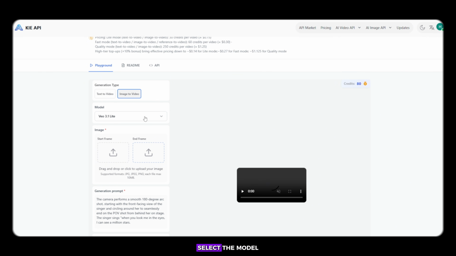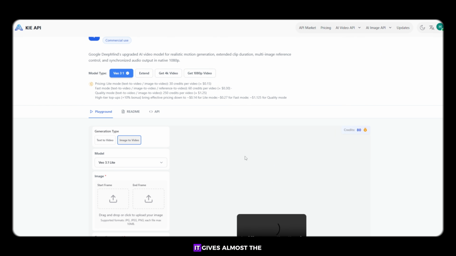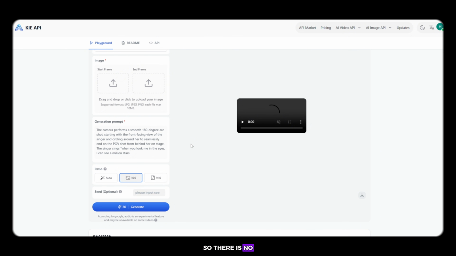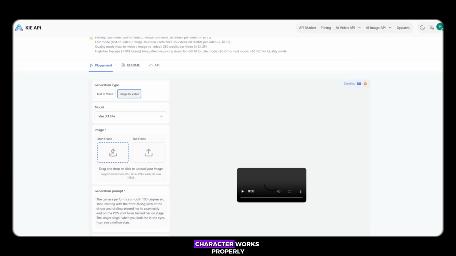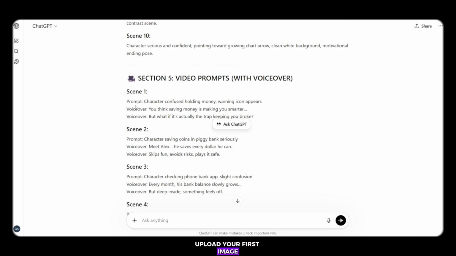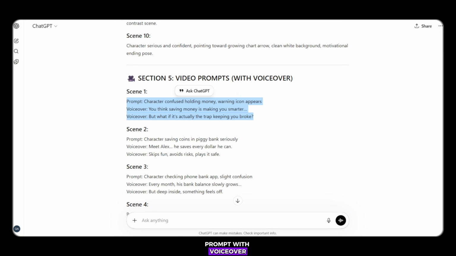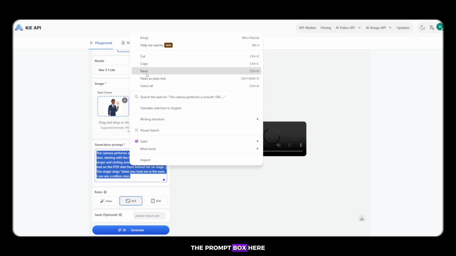First, you need to select the model. Choose Veo 3.1 Lite for the best results. It gives almost the same results as Veo Fast, so there is no major difference. Select it so your character works properly. Now in the Start Frame section, upload your first image. Then go to ChatGPT, copy Scene 1 video prompt with voiceover, and paste it into the prompt box here.